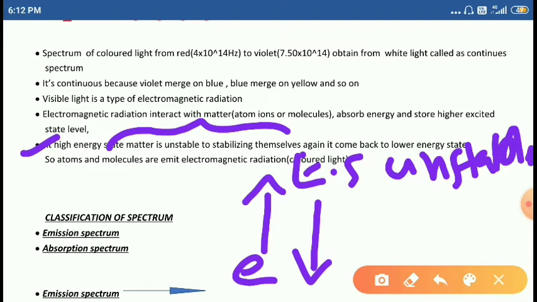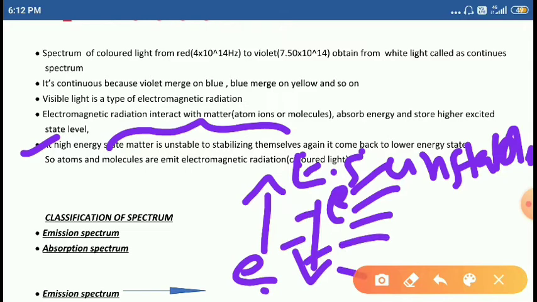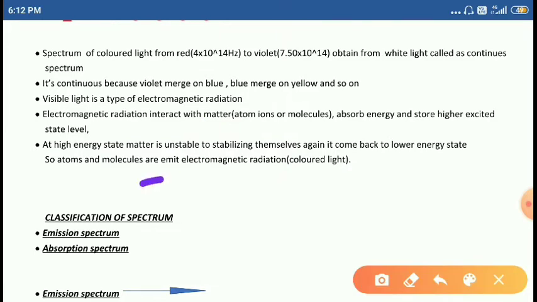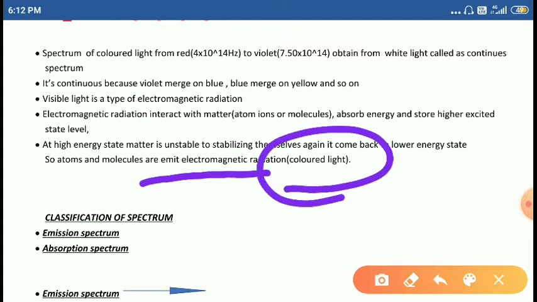While coming back to the ground state, it emits the amount of energy. That is nothing but electromagnetic radiation. Electromagnetic radiation, it is a colored light. Right. So that's why we observe 7 different colors